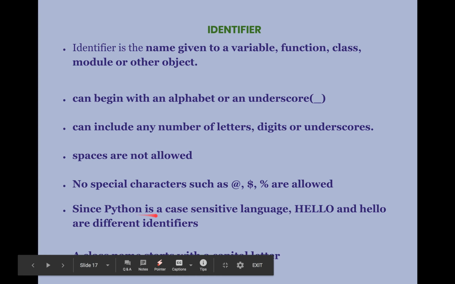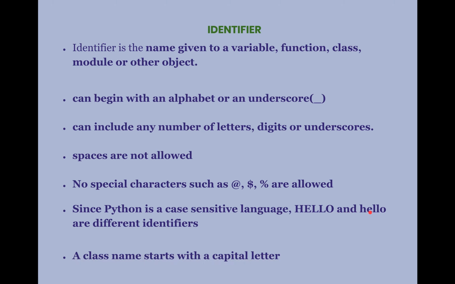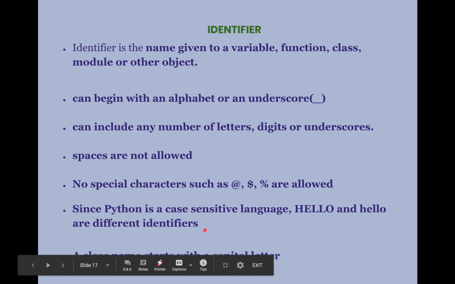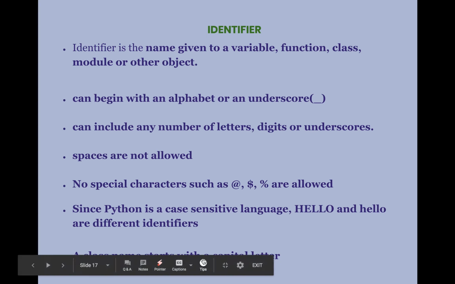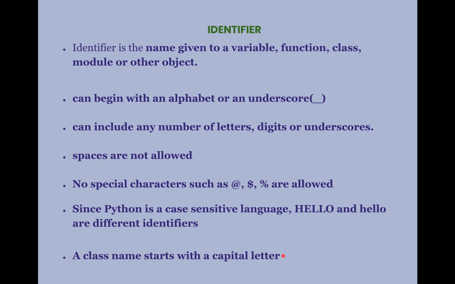And since Python is a case sensitive language, capital Hello and small hello are different identifiers. Capital A and small a are different in Python. Not while printing, only if you give the name of the identifier in capitals and small letters, it will be treated differently. A class name always starts with a capital letter.